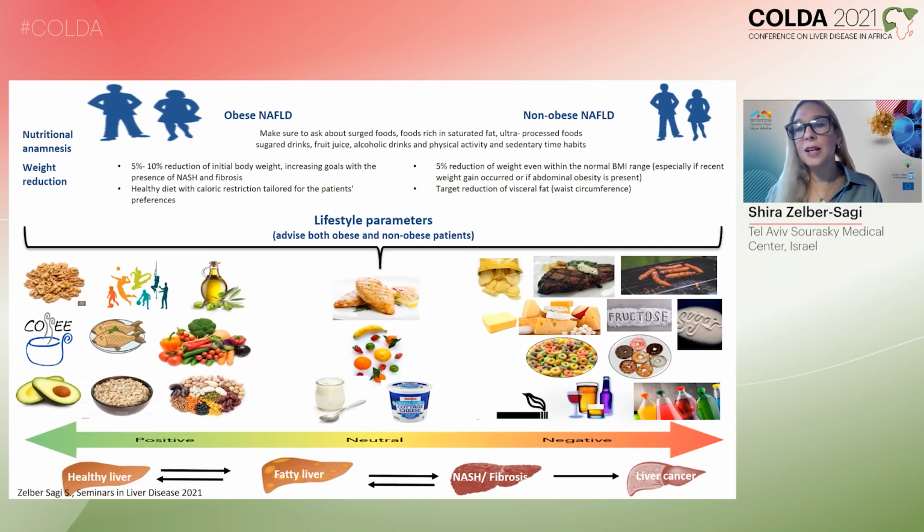All patients should do physical activity, which is of course also beneficial. And all patients should change their dietary composition towards the Mediterranean diet, as you can see on the left, and reduce ultra-processed food consumption, fructose consumption, sugar consumption as much as possible. Alcohol should be abstained as much as possible since it is related with disease progression, even a very modest amount of consumption. Smoking increases the risk of fibrosis progression, and if patients can go to smoking cessation programs, it would be very beneficial for them.